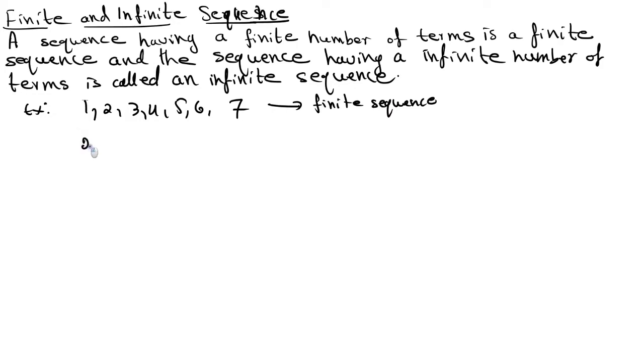Then for example 2, 4, 6, 8, 10, and it continues up to infinity. So we can't tell what the last term is, right? So such sequences are called infinite sequences. Here infinitely many terms are there, so we call it an infinite sequence. Clear? A sequence having a finite number of terms is called a finite sequence, and a sequence having an infinite number of terms we call an infinite sequence.